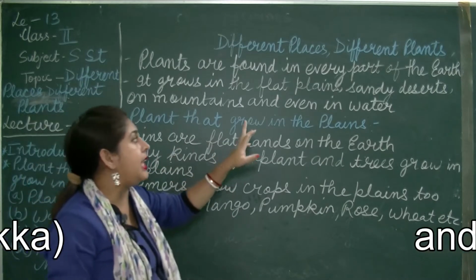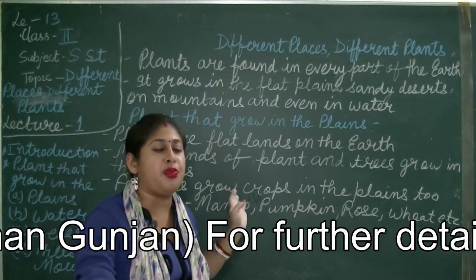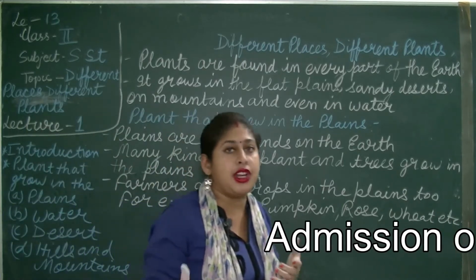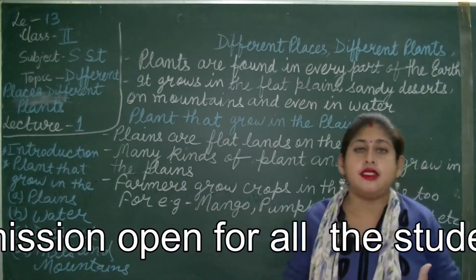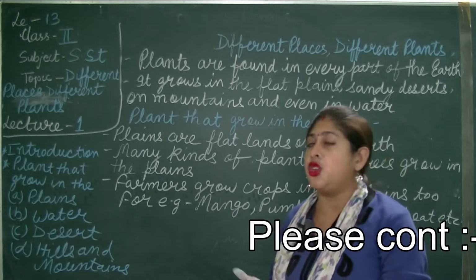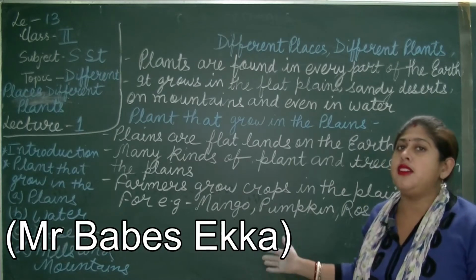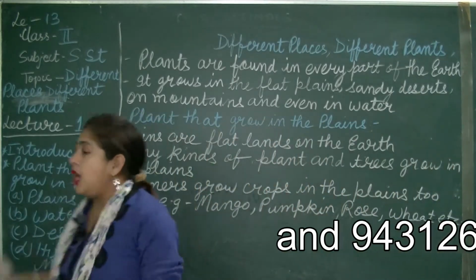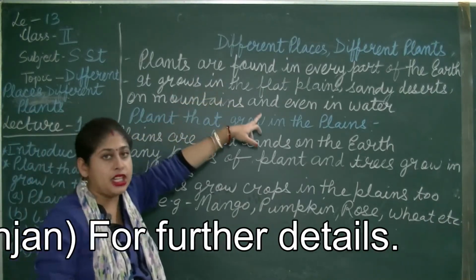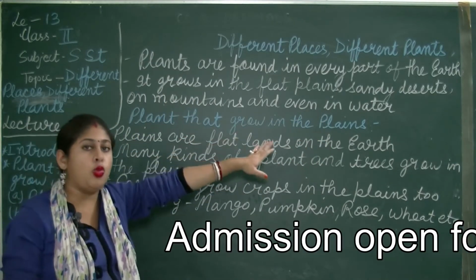Plants are found in every part of the earth. In almost all parts of the earth, different types and varieties of plants are found. In the hills, different types of plants are found. In the desert, cactus. You might have read in class 1 and 2 in science and SST, cactus grows in the desert. In the same way, in different areas, different types of plants grow. Plants are found in every part of the earth. They grow in the flat plains, sandy deserts, on mountains and even in water.